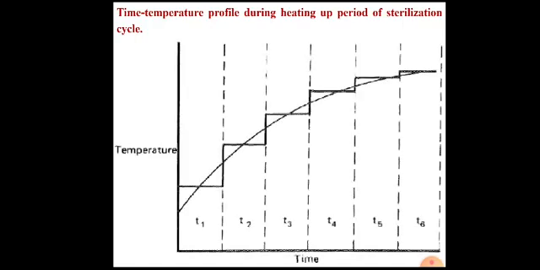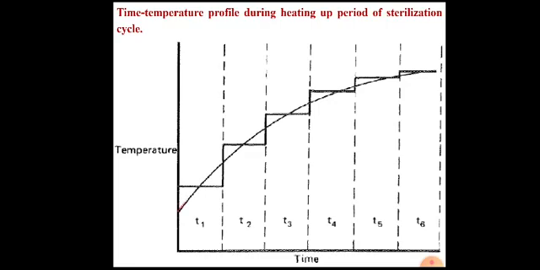This is the time temperature profile during the heating up period of the sterilization cycle. You can see the x-axis is time, and that time is divided into equal increments like T1, T2, T3, T4, T5. So all these increments are equal. The y-axis is temperature. If the fermentation medium is heated, the temperature will increase gradually as shown in the curve.